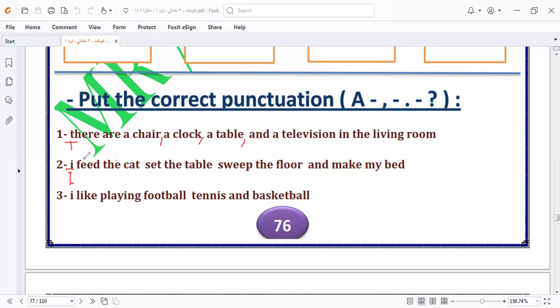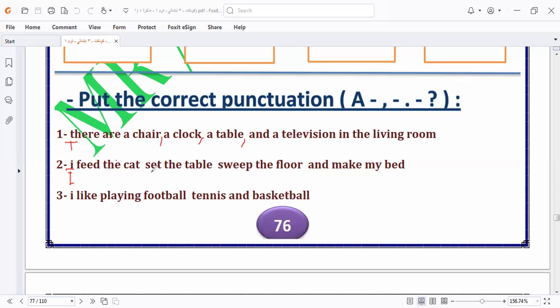When the pronoun I comes in different places, it is written with a capital letter. It is the only one. For the other pronouns, she and he and so on, if they come in the middle, you can write them in small letter. Okay. Here we have I written here in capital letter.